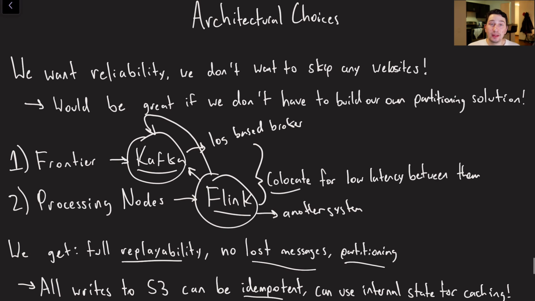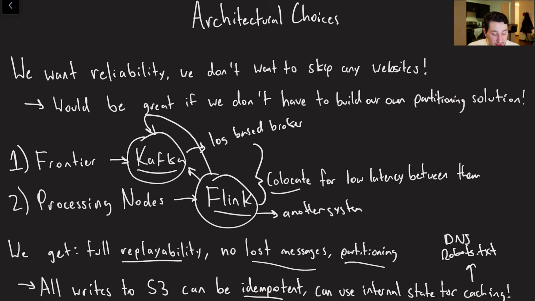And then, of course, the really, really nice thing about Flink is that we can basically use all of that internal state and the ability to cache things in memory in order to do caching of both DNS results and robots.txt results per host, which is going to be super nice for us.